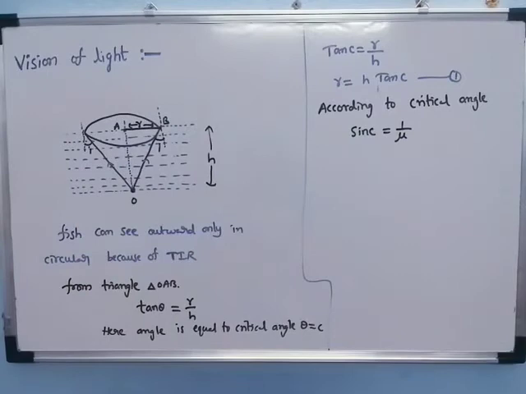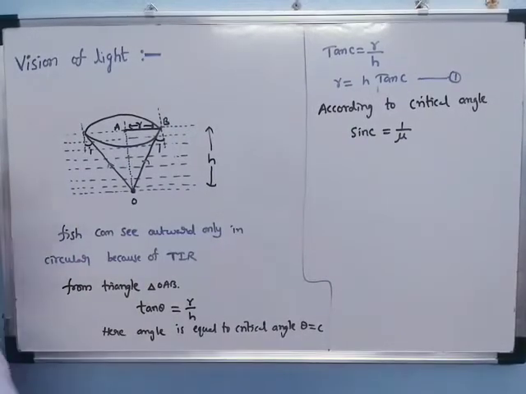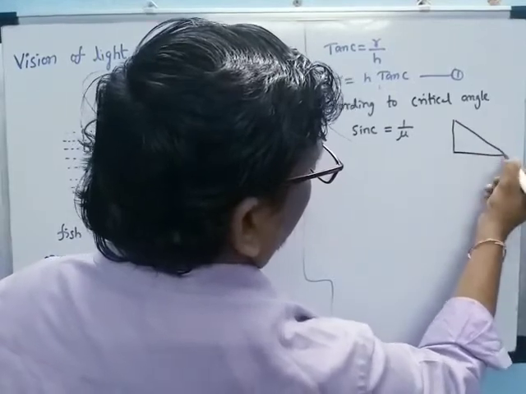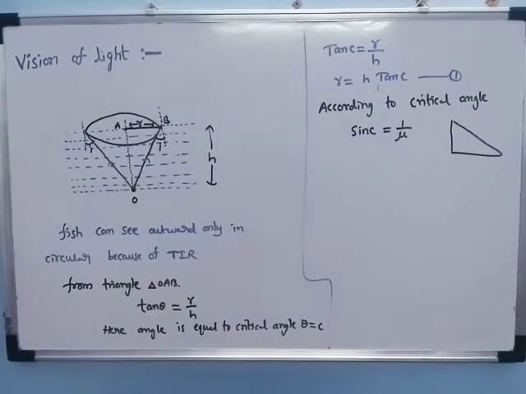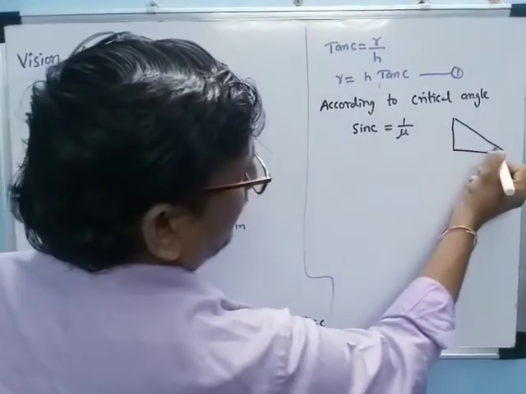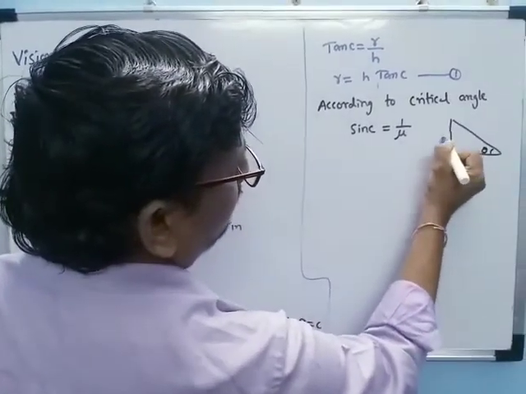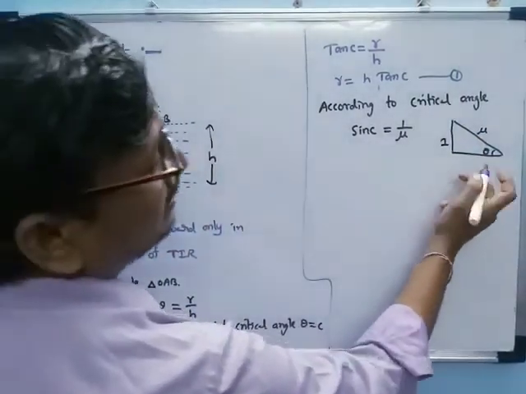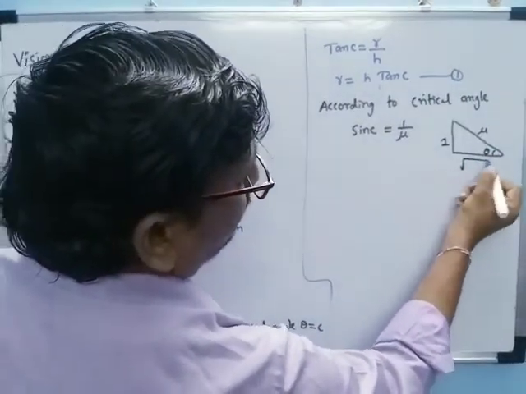Here, this is the triangle. Sine is opposite by hypotenuse. For this angle, the opposite is 1 and the hypotenuse is nu. Then similarly we can find the other side.